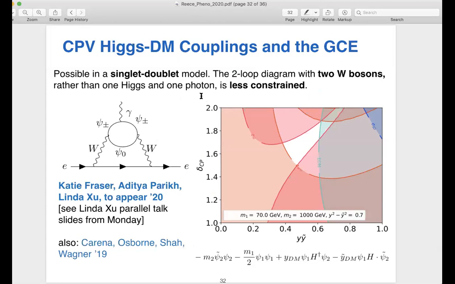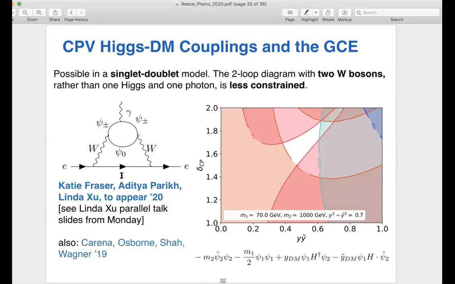And what they do is they take a model where you have 2 fermions, a singlet and a doublet. They mix through Yukawa couplings with the Higgs. They have a CP violating coupling, so that can give you this annihilation signal. And here they're checking various bounds, spin independent and spin dependent direct detection, the EDM, getting the right annihilation rate. And the white region is some region that's allowed by the data.